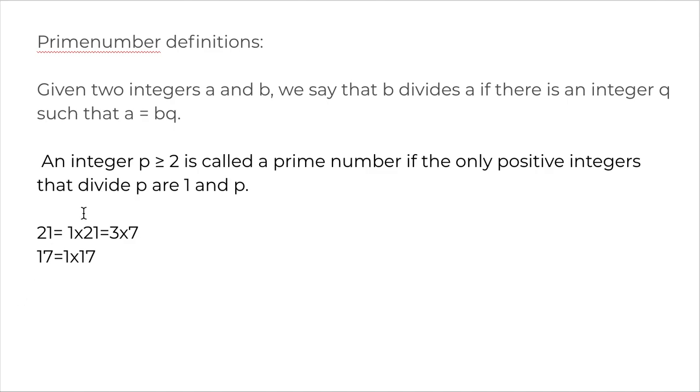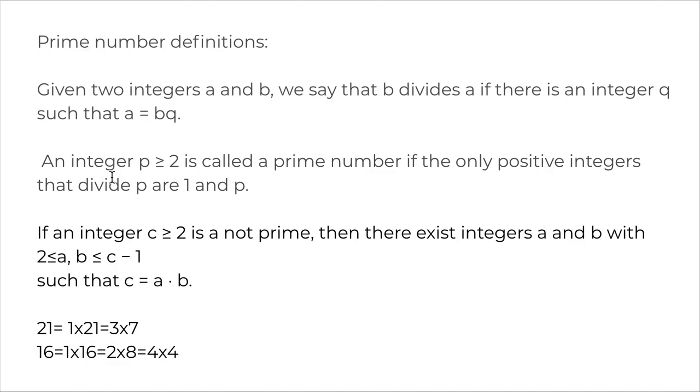So is 21 a prime number? No, because 21 can be written as 1 times 21, 3 times 7, 7 times 3. So it has factors other than 1 and the number itself, so it's not prime. The number 17 is prime here because it has no other factors other than 1 and the number itself, right? So that's the second definition. An integer p greater than 2 is called a prime number if the only positive integers that divide p are 1 and p itself.